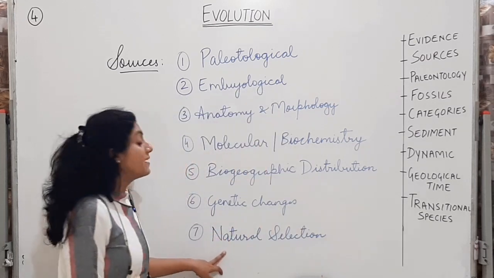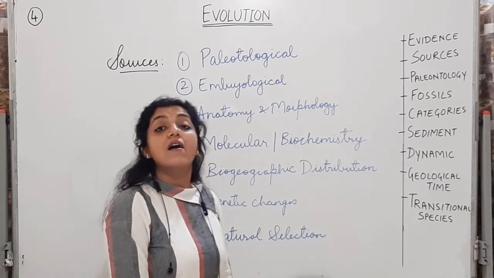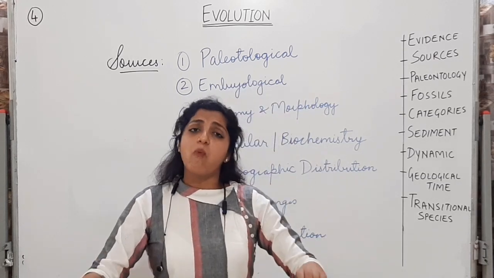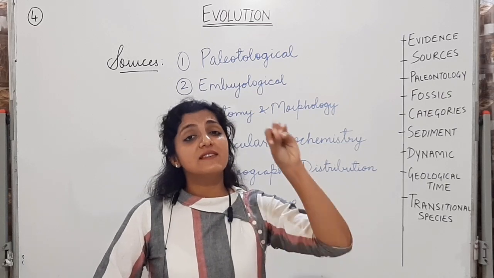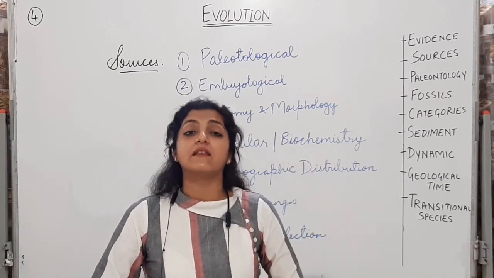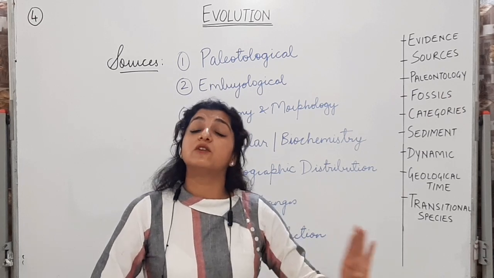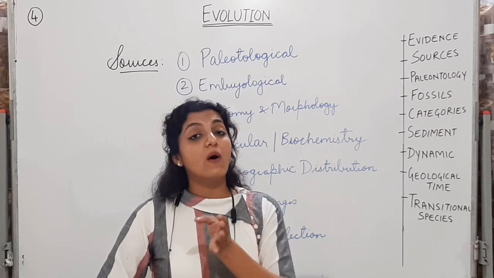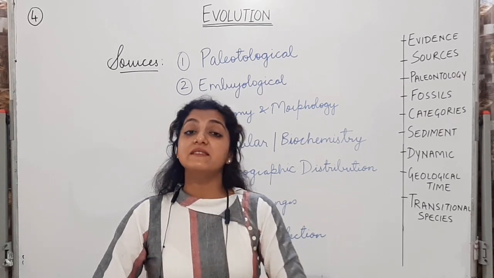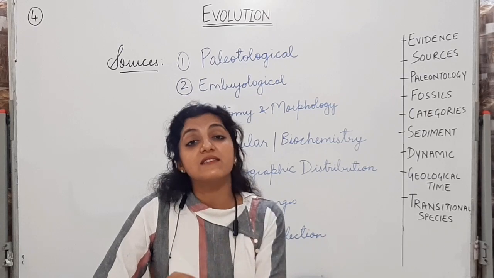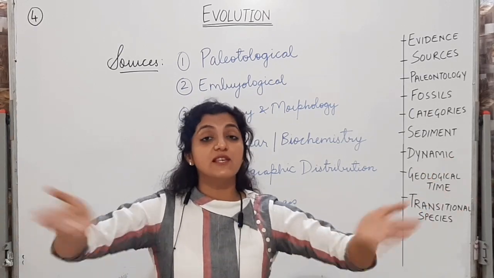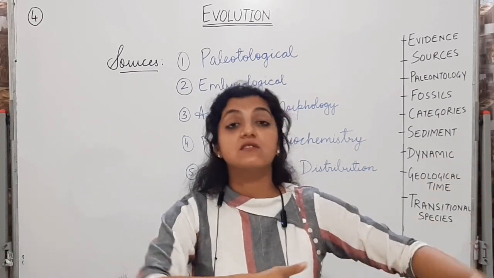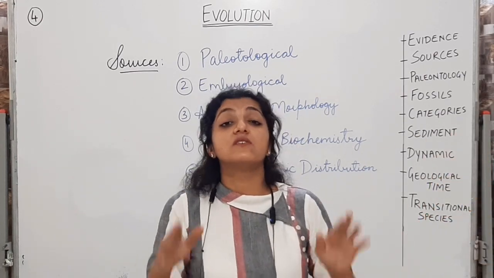All right. And also through natural selection. We've seen natural selection in detail. So nature is also supporting evolution. Nature selects the one who can survive at that time. The one who is fit to reproduce is going to stay in that environment at that time. The other one will go on becoming extinct. It means new species will keep coming and old ones will keep going extinct, and this is a process which takes millions and millions of years, and it has not stopped. It is still continuing. Nature is also selecting.